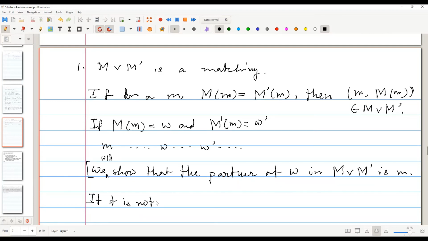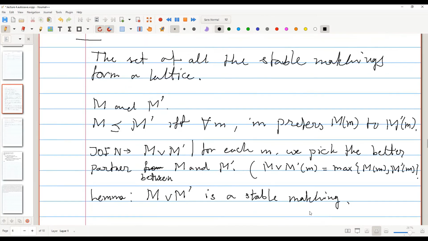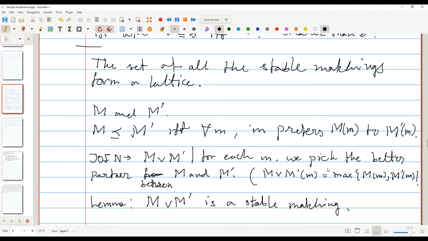One more thing I forgot to tell you. I have defined the join for the side of men, but I forgot to define the join function on the side of women. So for the women side, the join function will be opposite.